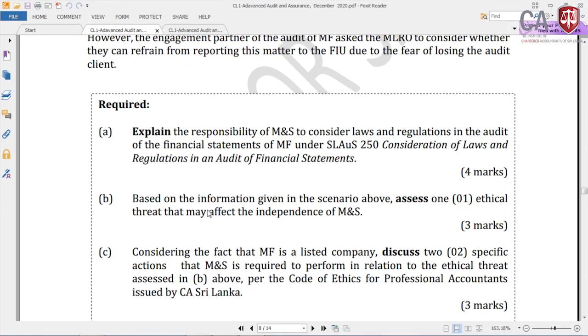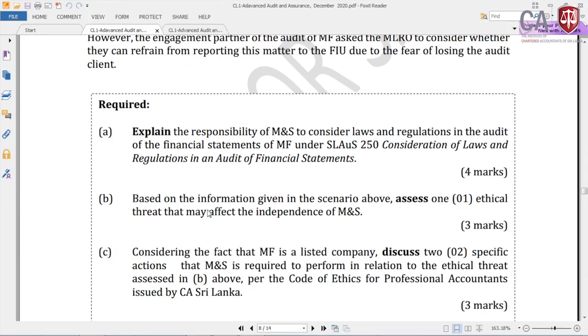Then part B, based on the information given in the scenario above, assess one ethical threat that may affect the independence of MNS. Considering the fact that MF is a listed company, discuss 2 specific actions that MNS is required to perform in relation to the ethical threat assessed in part B above, per the Code of Ethics for Professional Accountants issued by CA Sri Lanka.